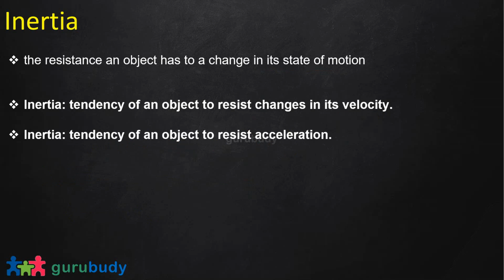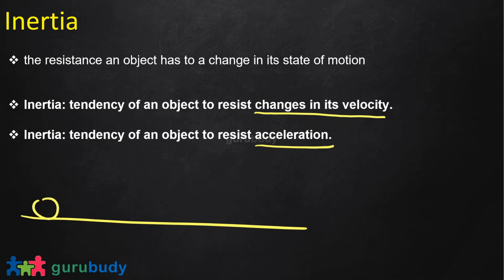Now one more thing I want to connect here is that change in velocity, we know, is connected with acceleration. So inertia you can think of as the tendency of an object to resist acceleration. What do you mean? This ball is moving, as we discussed, at 5 meters per second in the positive direction. If there is no acceleration, the object will keep on moving at 5 meters per second in the same direction, right? If you want to change its velocity, you need to apply some force.